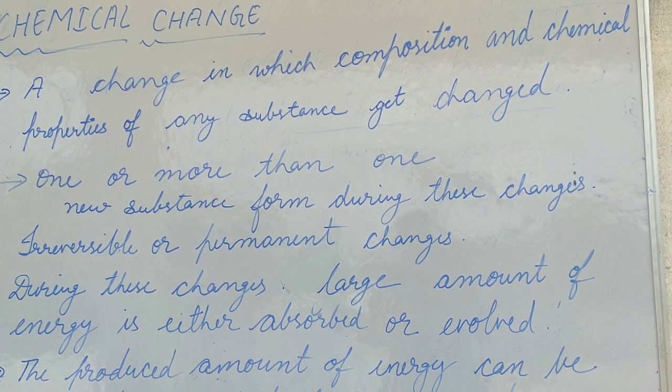Besides this, we can also observe other changes during chemical changes: a change in smell, which can be pleasant or pungent, a change in color, evolvement of gases, or the substance in the form of precipitate.